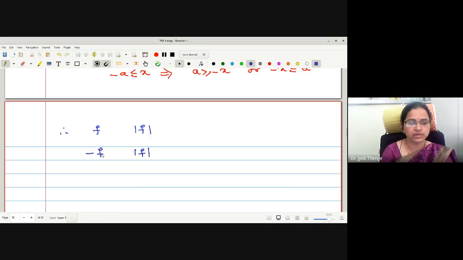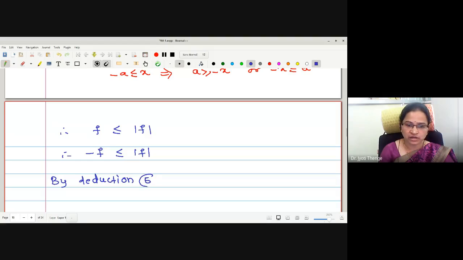Can anyone tell me? Relation between f and mod f and minus f and mod f. Less equal? Yes, it is less equal. f is less than or equals to mod f and minus f is less than or equals to mod of f. Okay, I think you are remembering one deduction we have proved by deduction 5, I think.